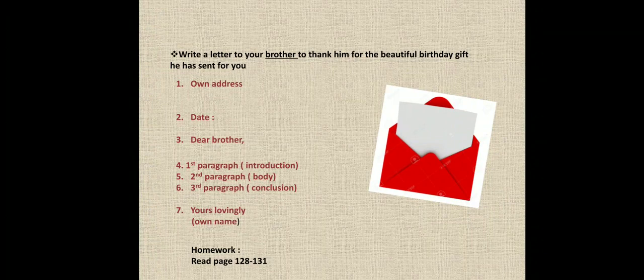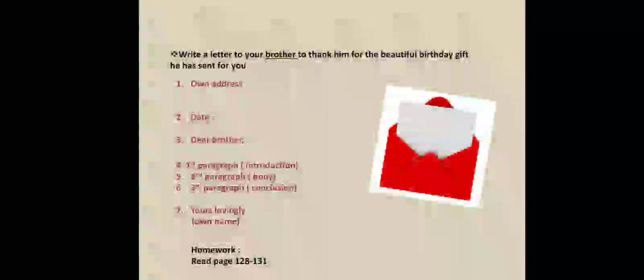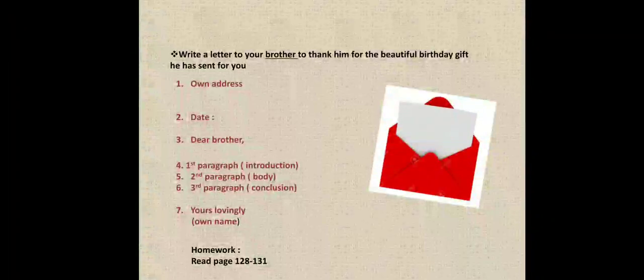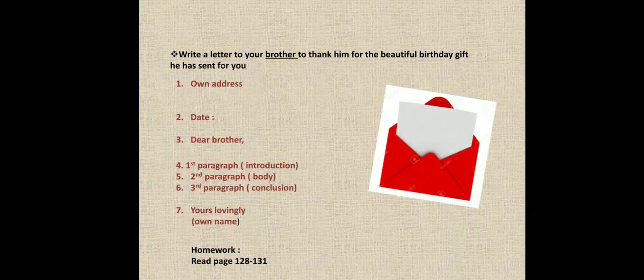Okay, number 6 is the third paragraph, that is the conclusion, that I will be soon visiting you with everybody from the family. Till then, take care of yourself and have fun. Done? That is paragraph third, and it's the concluding paragraph. Then you write yours lovingly. Here will be one comma and then your own name.